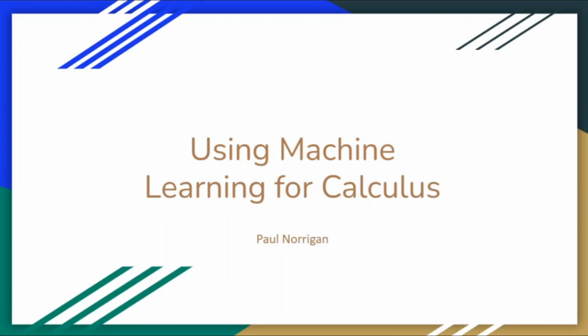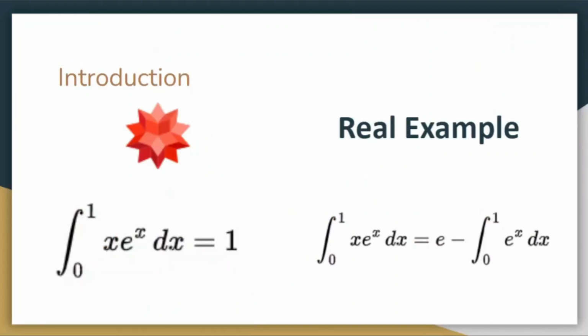Okay, so for my research project, I explored how machine learning could be used for calculus and for helping mathematicians in the field. So why did I do this? Imagine you're doing a homework problem such as the integral from 0 to 1 of x e to the x dx. When you're doing this problem, you might find yourself using Wolfram Alpha or similar software to help you solve it.